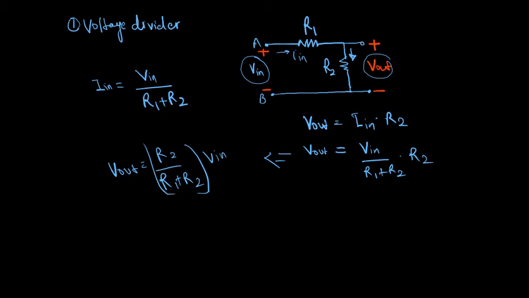Clear? So if you see here, what we have got is output voltage equals input voltage multiplied by the resistance across which we are interested to get the voltage, divided by the total resistance. So voltage division is used to calculate the output voltage across a series connected resistance. You take the total input voltage multiplied by the resistance of interest, across which you want to calculate the voltage, divided by the total resistance.